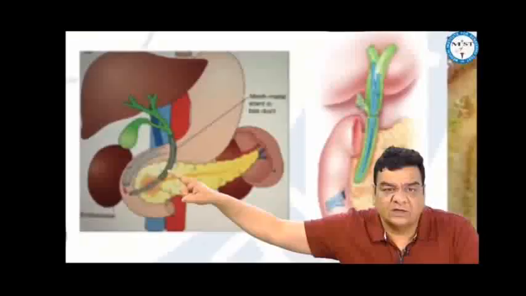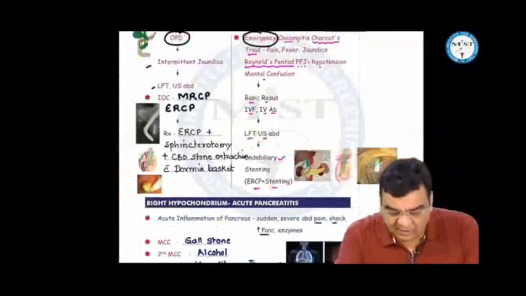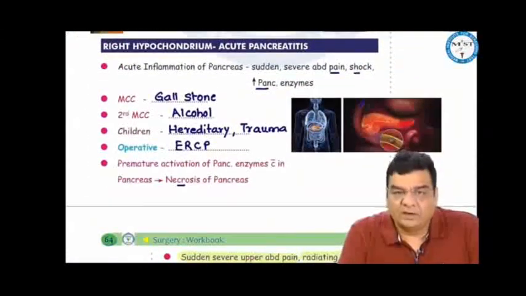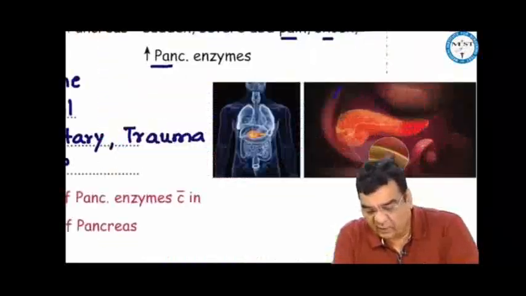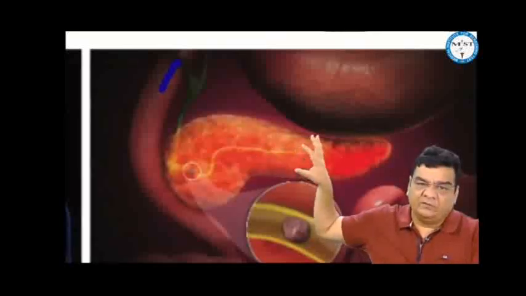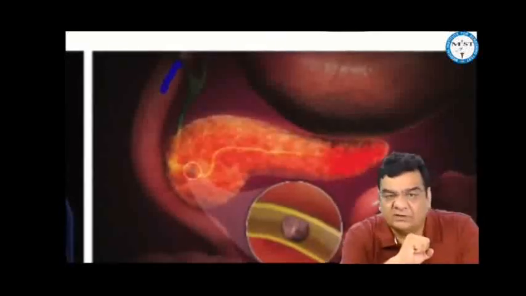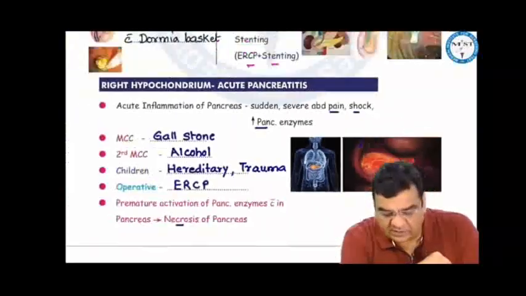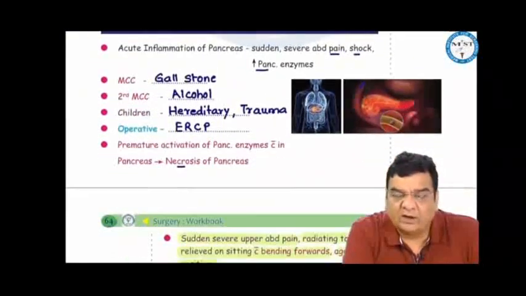We can simply put a stent into the bile duct like this and drain the bacteria. If the gallstone slips into the pancreatic duct and creates a complete traffic jam in the pancreatic duct, it can cause acute pancreatitis. The proximal pancreatic duct will be dilated, and here there is a stone causing a complete traffic jam. Patient will present with sudden severe abdominal pain, with shock, and maybe with raised levels of pancreatic enzymes. The most common cause of acute pancreatitis is gallstones, second alcohol; in children, hereditary and trauma; and operative cause ERCP.